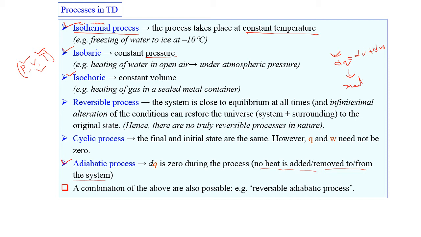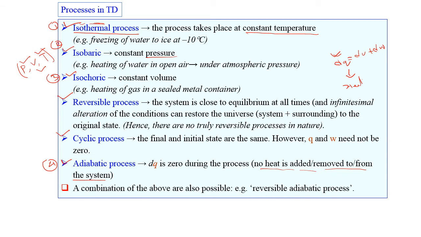So these four, 1, 2, 3, 4, are basically the thermodynamic processes. Apart from these four, some other processes are there: the reversible process and the cyclic process. We can use the reversible process and cyclic process in the next topic when we discuss the heat engine and then the Carnot engine.